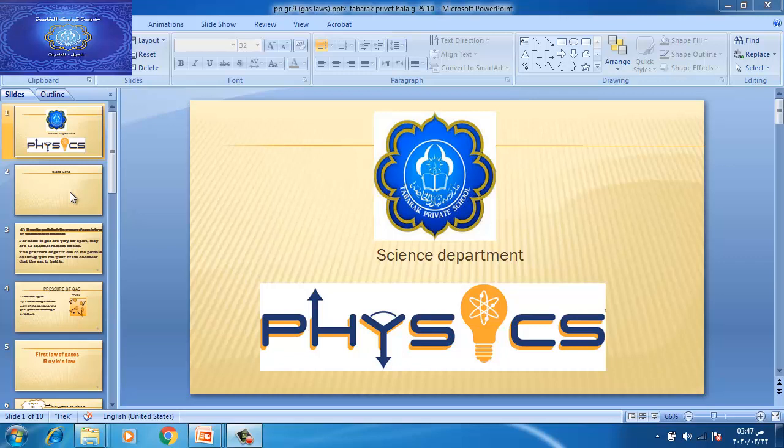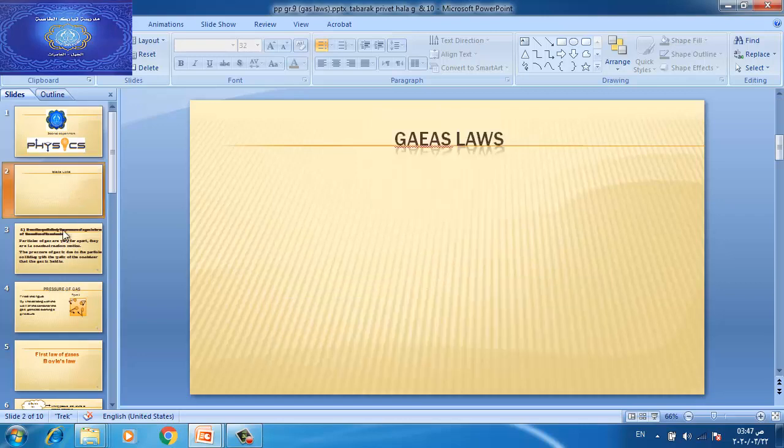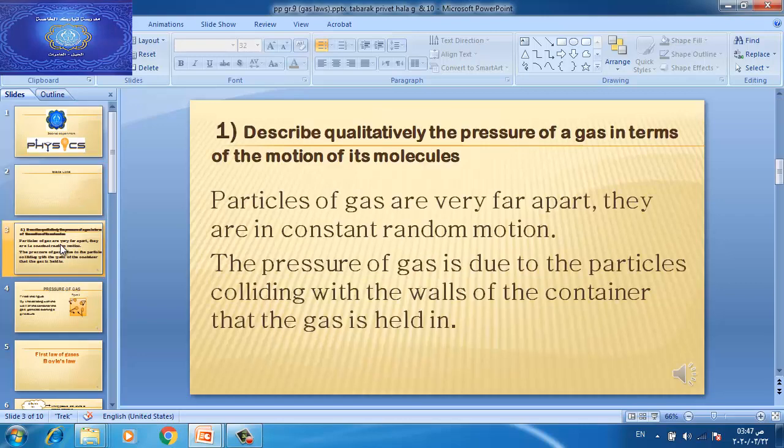We are going to learn a new lesson which is gas laws. We will start this lesson with a very important question: where does the pressure of gas come from?